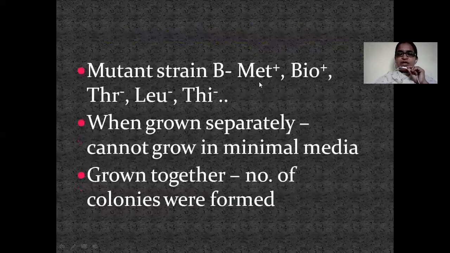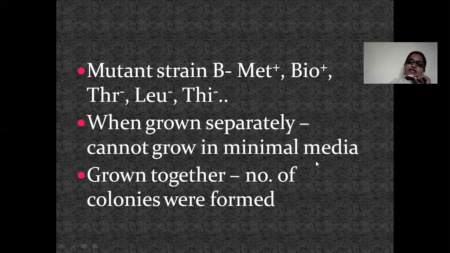Now coming to strain B. Strain B is methionine plus, biotin plus, threonine minus, leucine minus, and thymine minus. Here, as strain A was negative for these two compounds, strain B is positive for these two compounds, and strain A was positive for these three compounds, and strain B is negative for these three compounds. So they are contradictory to each other. Where strain A is able to produce the last three compounds, strain B is able to produce the first two compounds. So when there are two mutants grown separately, they cannot grow in minimal media.